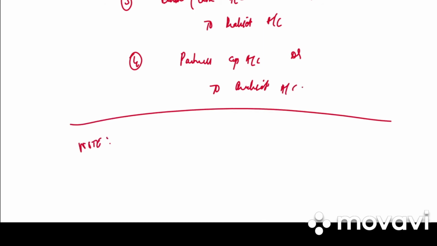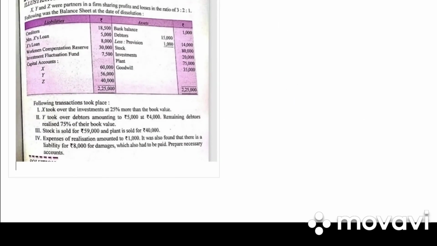Next, write down the note. If the question is silent about the realization of goodwill, it is assumed that goodwill has not realized any amount. Take down next illustration 7.